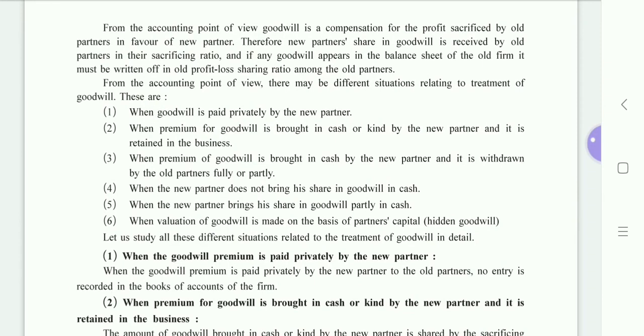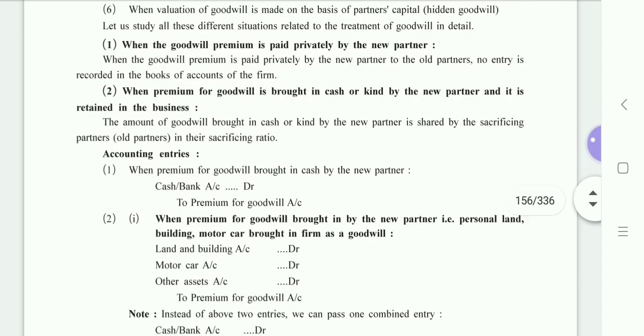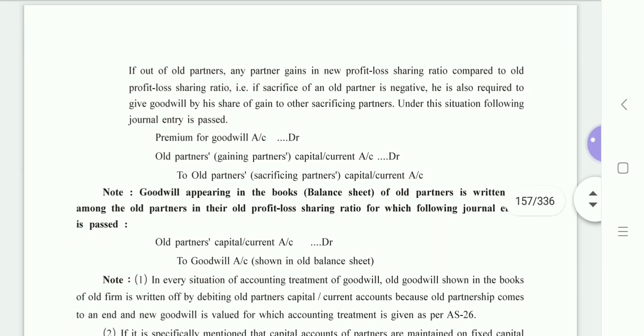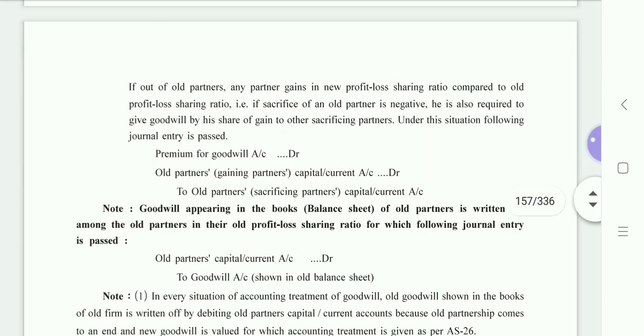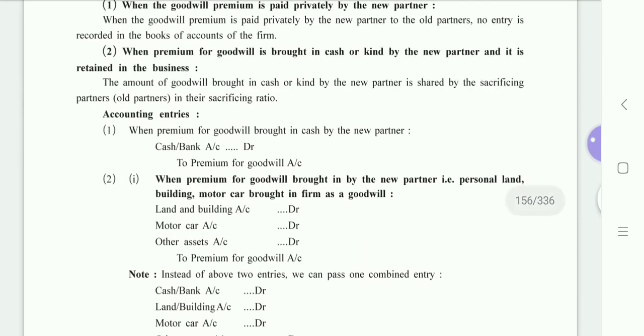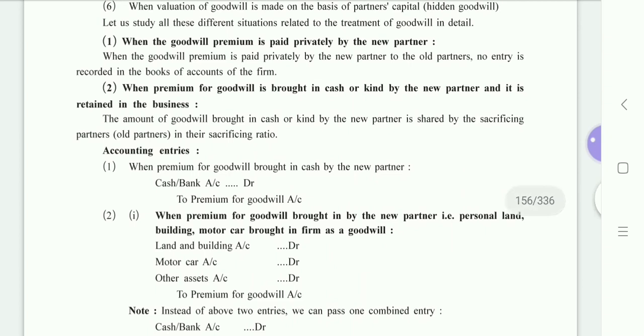And still, if you read and you don't understand anything, then you can definitely write your doubts in the comment section given below. I'll be happy to solve them. So that's all for today. Make sure you learn these journal entries, and then we can start with the long sum.